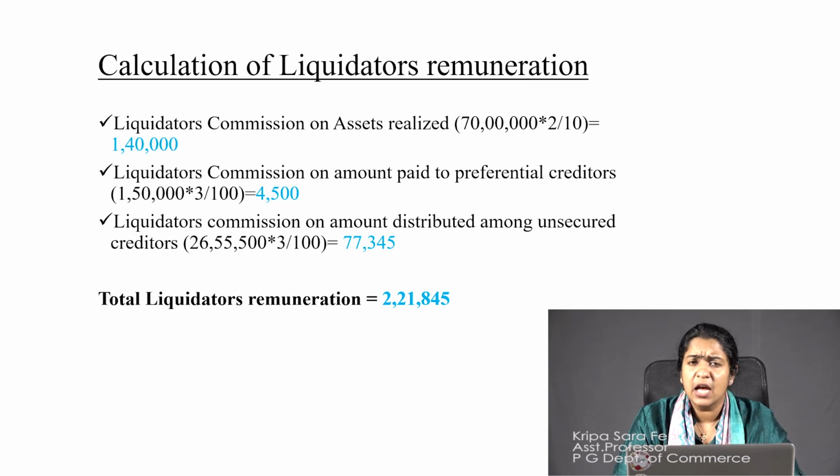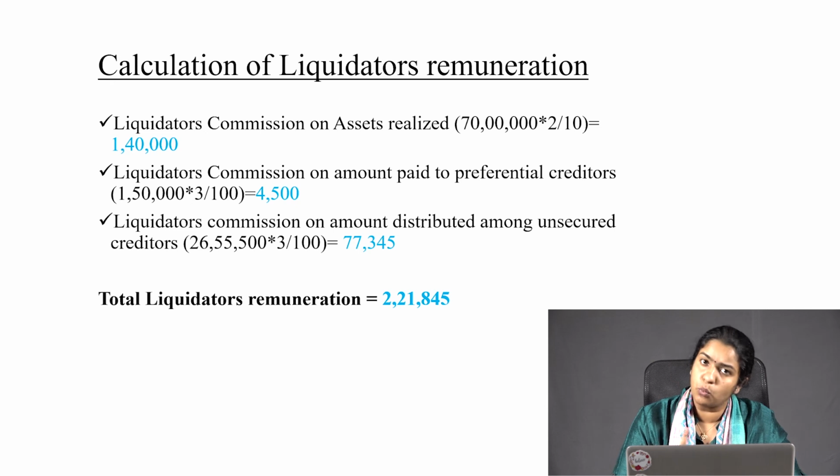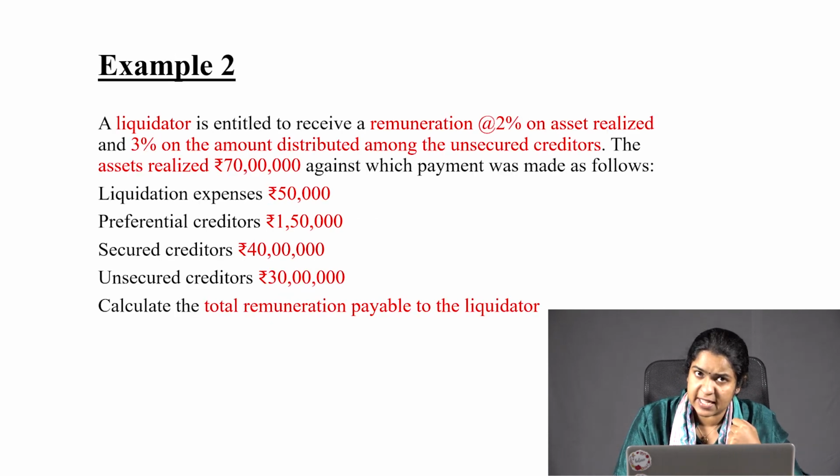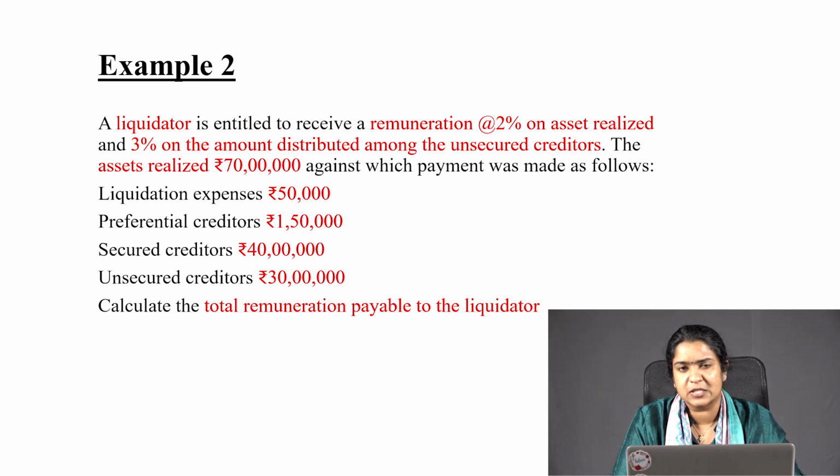To sum up, students, these are the points that you have to keep in mind: what is liquidation, who is a liquidator, the process of winding up, and the order of payment that is followed. Next, the calculation of liquidator's remuneration. There are 3 bases on which it is calculated, and in the third situation we have 2 different scenarios. One, when the amount available is sufficient. Second, the amount available is not sufficient.